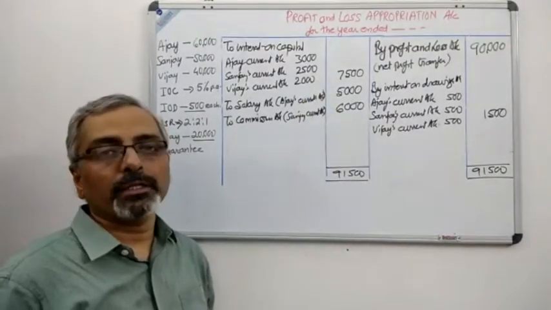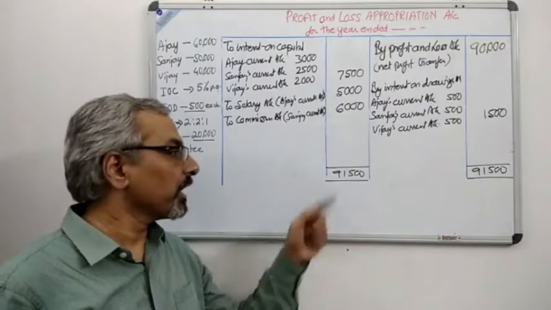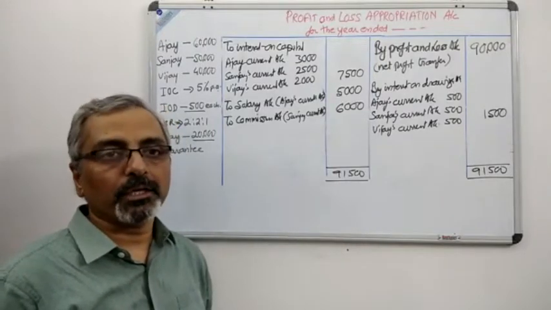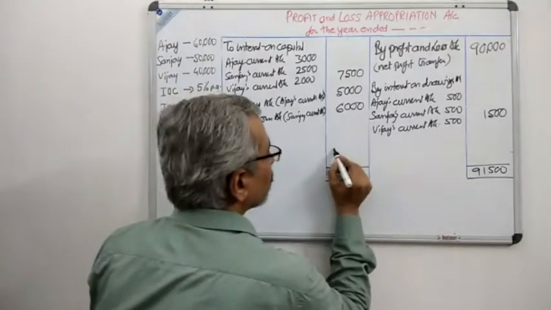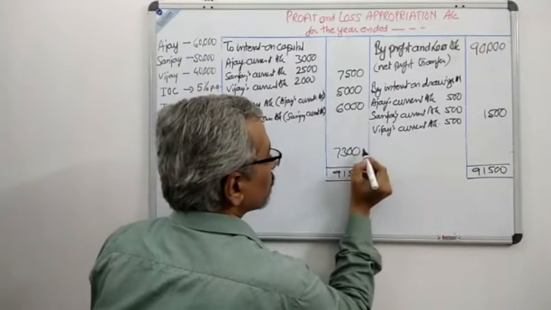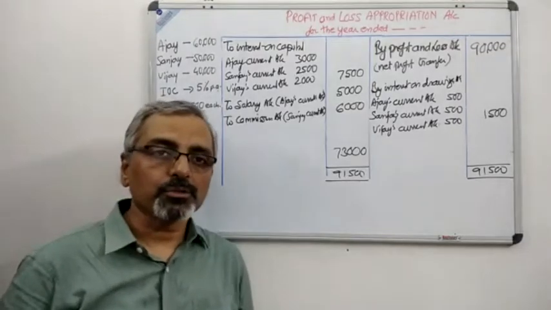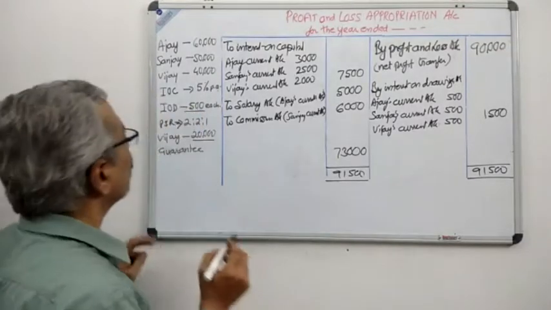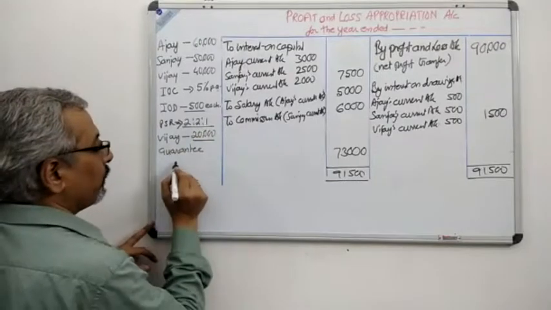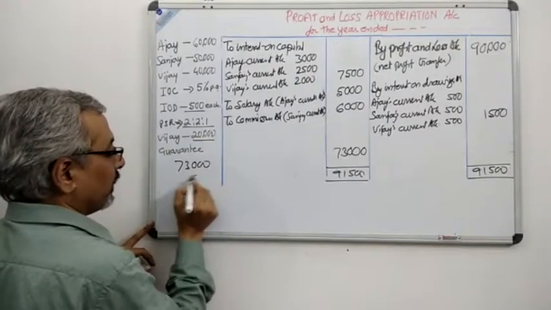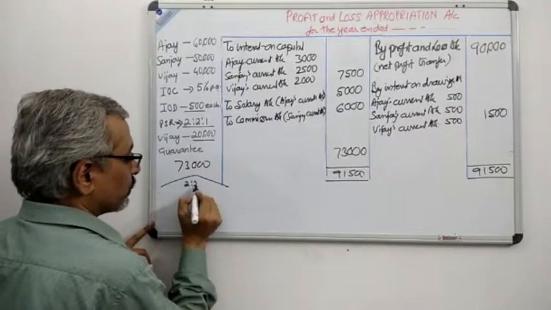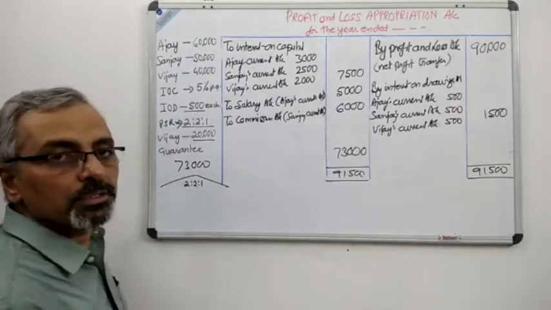That gives you 18,500. So if you subtract from 91,500, 18,500, we get a figure of 73,000. Okay, so this is the profit of the firm, that is 73,000, which has to be distributed in the profit sharing ratio, which is 2:2:1.